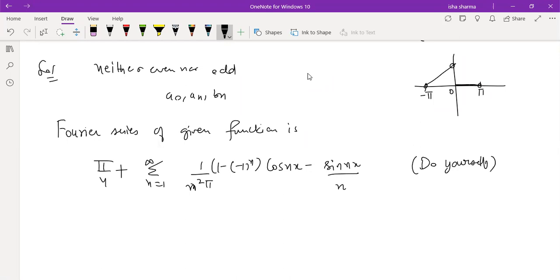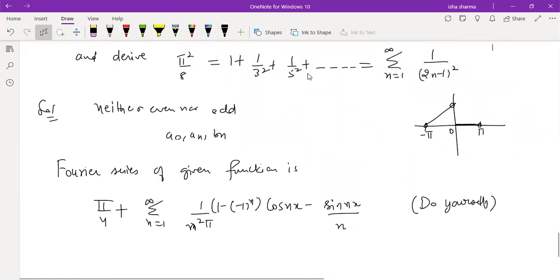Now let's go to the derivation part. What do you want to prove? You want to prove this expression, that pi square by 8 is this. So obviously this has to be derived from this Fourier series by putting a particular value of x. So the only thing is you have to now choose which value of x should be chosen. Yes, anybody can tell me what x should I choose so that I can get this series. I told you last time that by looking at your series cleverly, you have to think about which term you need, which term you don't need. Can anybody tell me what value of x should I choose?